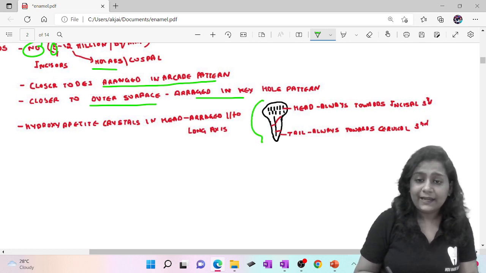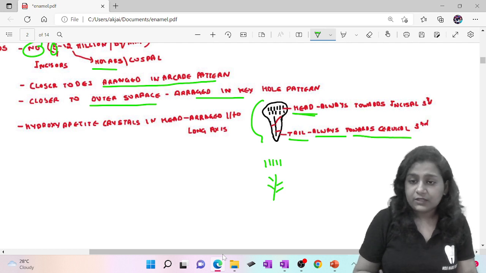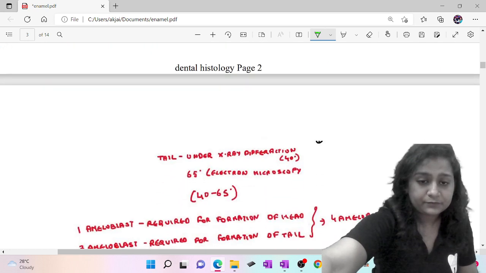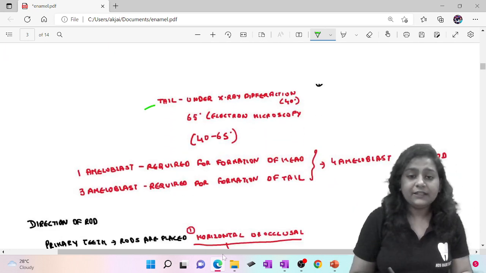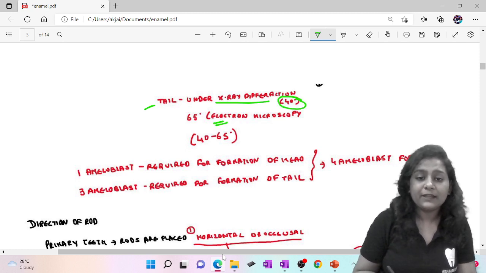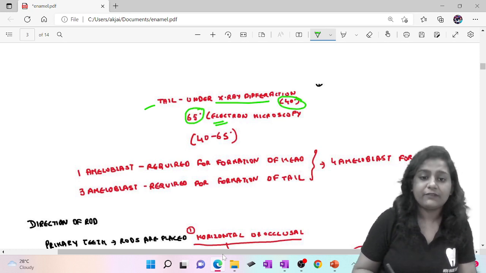The keyhole pattern consists of a head region and a tail region. In the head region, your hydroxyapatite crystals are arranged parallel, while in the tail region they are present at an angle. The tail is always towards the cervical third, and the head is always towards the incisal third. Now this tail, under X-ray diffraction, appears at an angle of 40 degrees, while in electron microscopy it appears at an angle of 65 degrees. So we say 40 to 65 degrees.